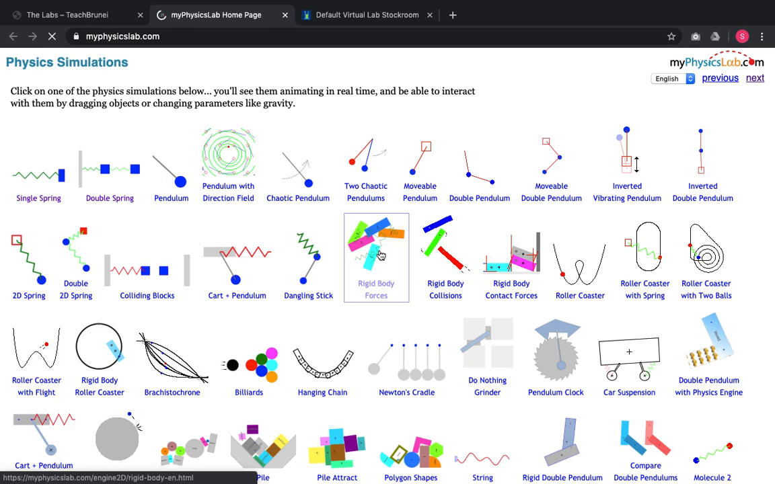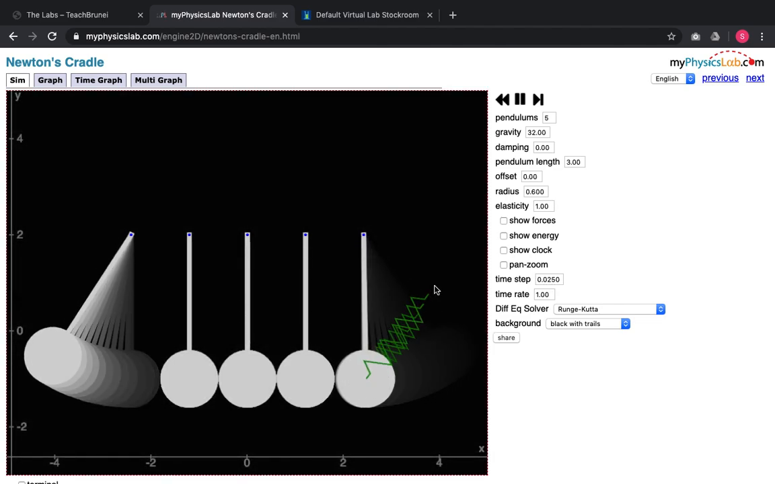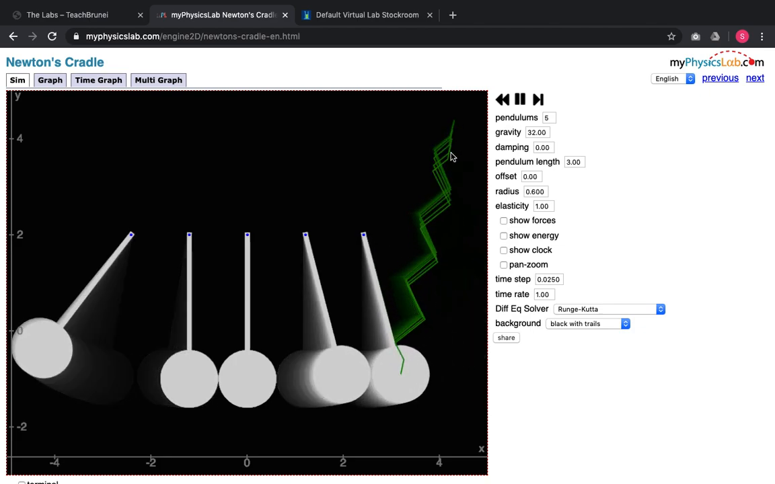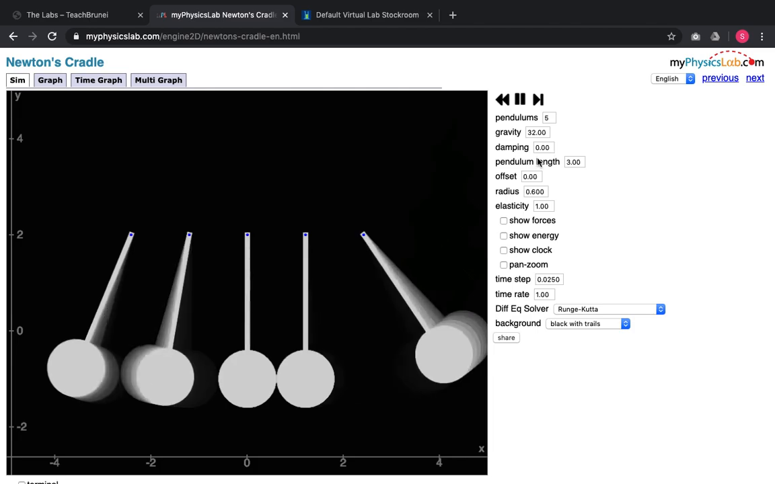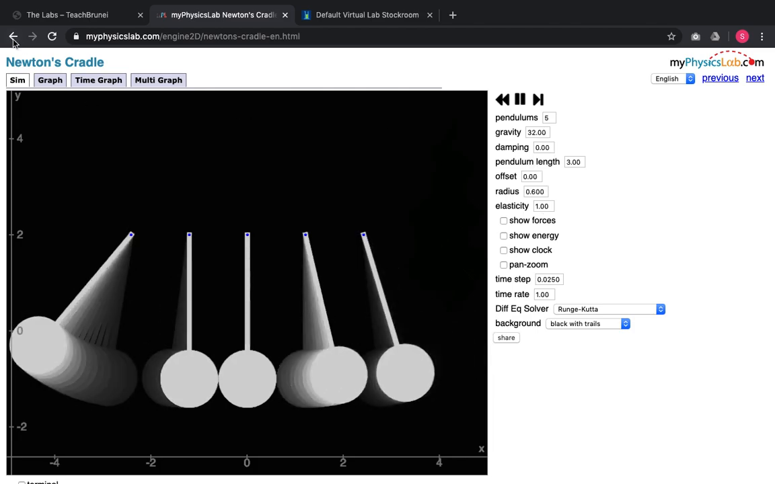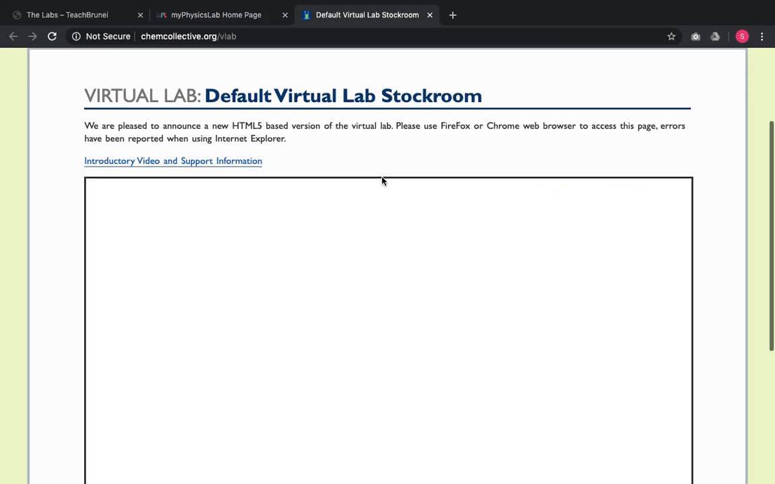We also have a physics lab. The physics lab allows physics teachers and also physics students to conduct experiments that are relevant to physics. For example, experiments on Newton's cradle, which is the pendulum. So students are able to interact. As you can see here, I'm interacting with the features of this particular experiment, key in their values and whatnot. So there are many experiments that are provided by myphysicslab.com, and these can again be brought back into the TeachBrunei LMS system. Now let's see if the virtual lab has...